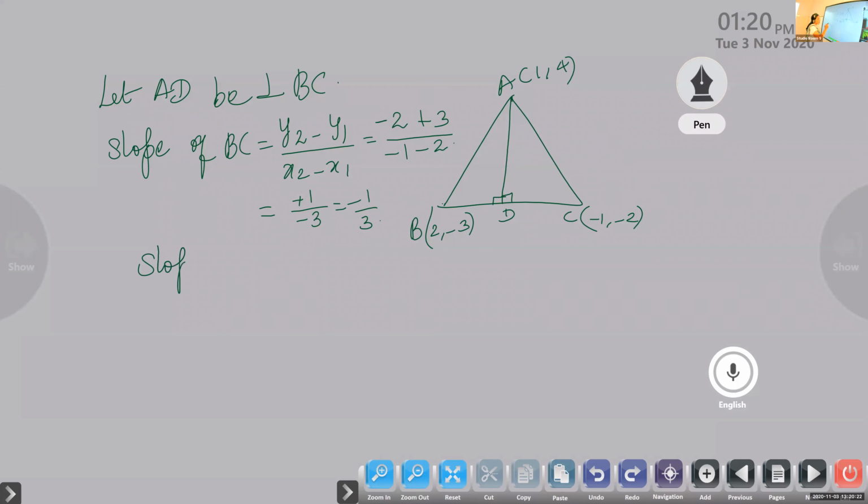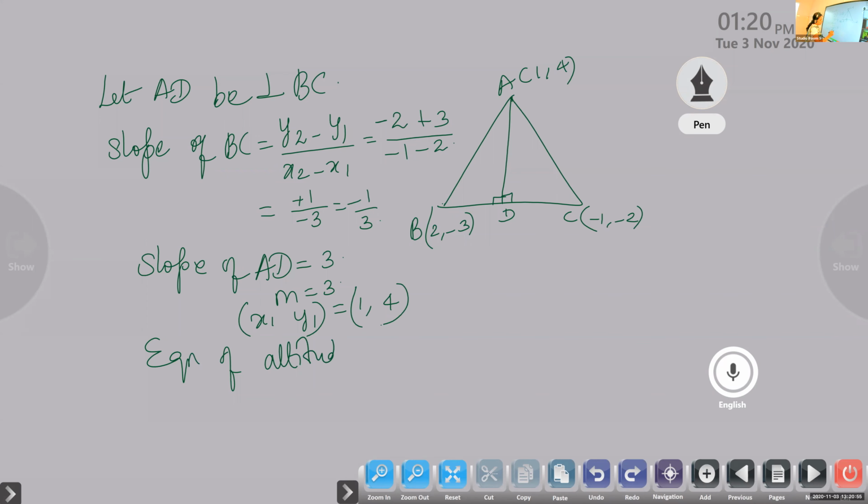So therefore, what will be the slope of AD? It is the perpendicular line. Slope of BC is minus 1 by 3. Slope of AD, it is the perpendicular line, so you have to take the reciprocal and change the sign. So slope of AD is 3. Is it correct? So m is 3 and the point A, x1, y1 is 1, 4. Now find out what is the equation of altitude AD. Apply the point slope form and find out.